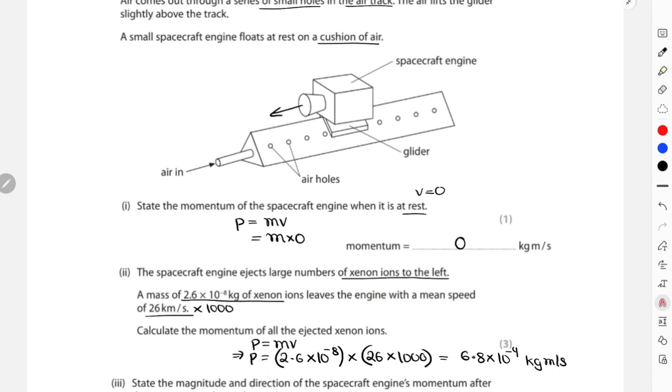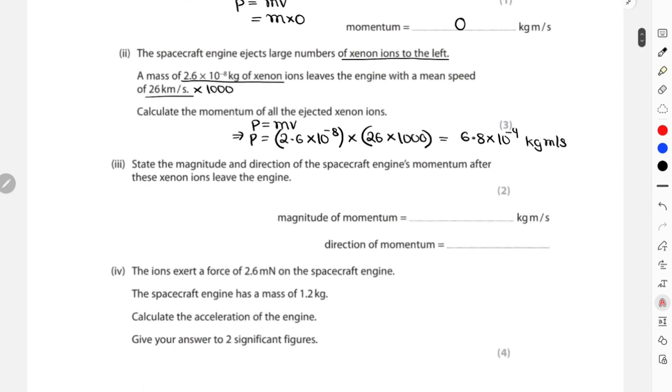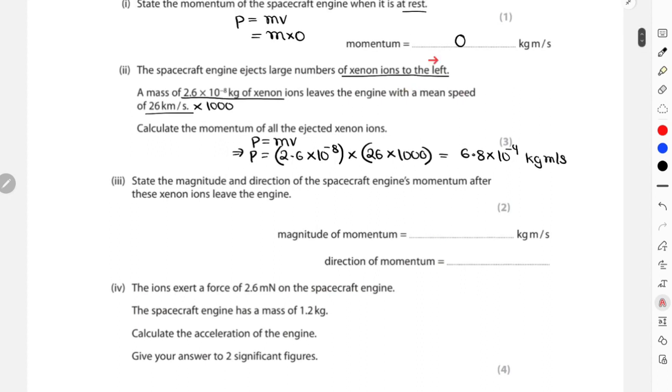That means an equal amount of momentum will be exerted on the spacecraft engine in the opposite direction. So the magnitude of the momentum for the spacecraft engine is 6.8 into 10 to the power of minus 4, and the direction will be opposite to that of left, which becomes right. So I'll just write 6.8 10 to the power of negative 4, and this is towards right, and this is your final answer.